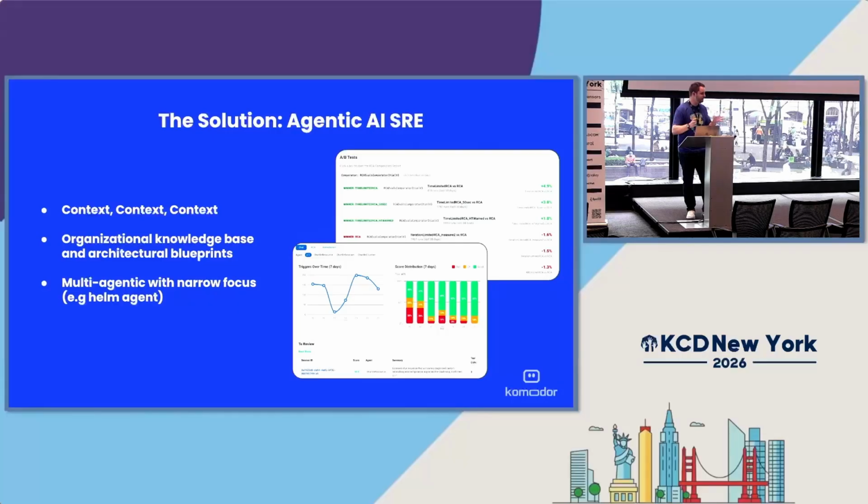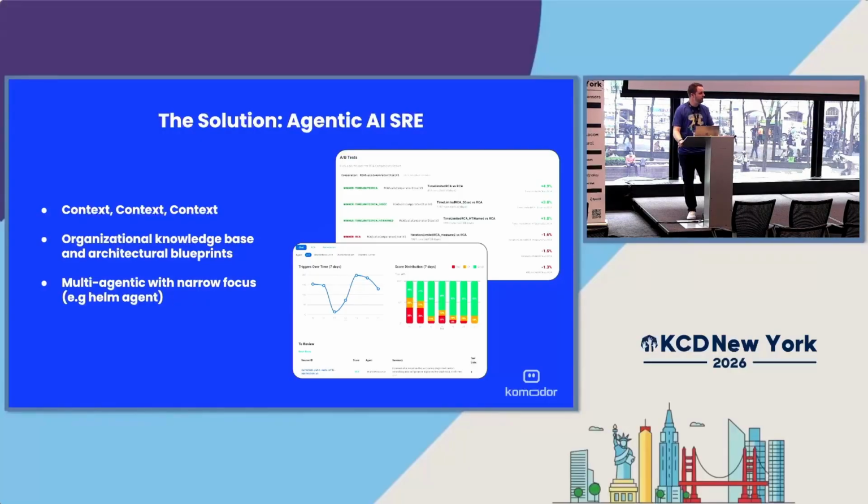Here was our solution. You've been hearing a lot about this lately. A lot of companies are getting into this, and we definitely are. Agentic AI. Now, let me say more about that. An agentic AI doesn't require a flow chart of if this, then this. Sure, that context can be helpful. But the real context lies in all the logs, all the data, all the things that require SREs to take hours and hours of their day to look through, to understand, and to piece together. It's not linear. And that's where agentic AI thrives, is the ability to ingest large amounts of context and data, at least relevant context, to be able to get to that resolution.